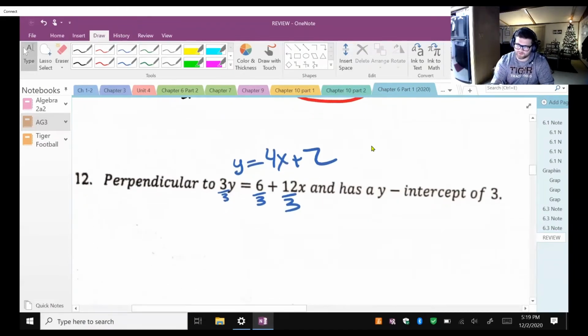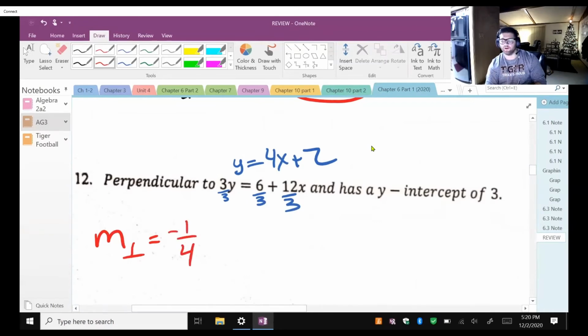My perpendicular slope for my new line, this is how we write it. Oh, I'm tired. Look at that. M with 3 humps. No thanks. Okay, perpendicular slope is going to be negative reciprocal. Okay, so I have 4 as my first slope. My second slope, my perpendicular slope, is going to be 1/4. Throw a negative on it. Okay, then we have a slope.